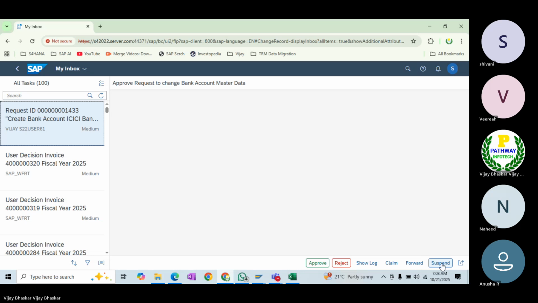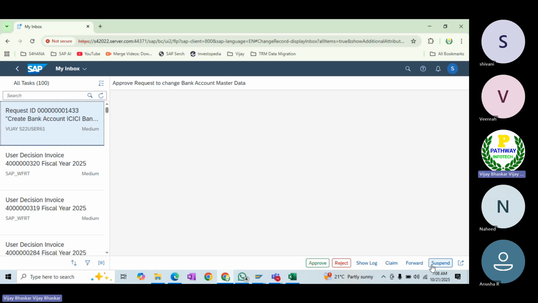Suspend means for the time being. Today is 21st of October, right? I do not want to approve this account until 22nd of October. Then if I click on the suspend option, it will not be enabled for others to approve that one. Because I have to review, I need to approve that bank account.